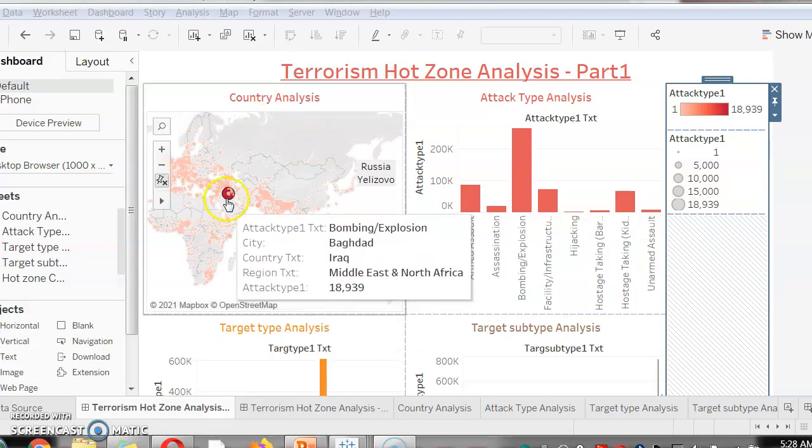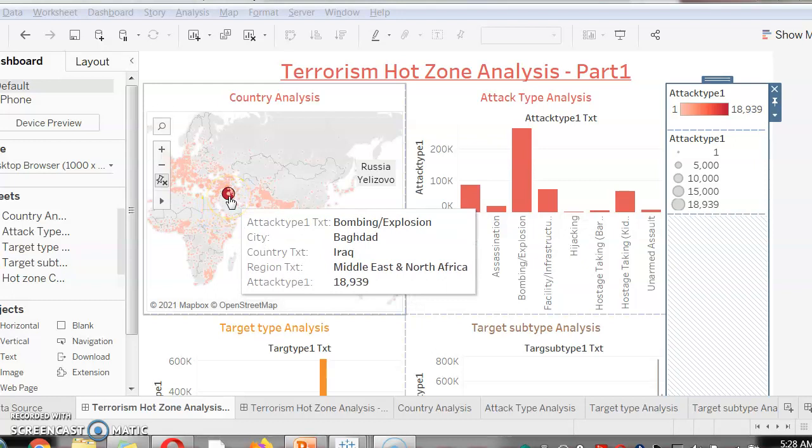In this map, we can see there is a dark spot over here, which is the hot spot where the attack has taken place for a huge number. And the attack type was mostly bombing and explosion. And the city was Baghdad. The country is, of course, Iraq. It falls under the region Middle East and North Africa.